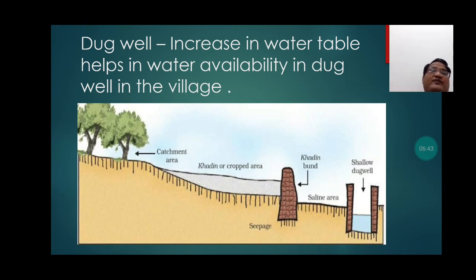In this way we can notice that there was minimum wastage of the water, as the water was fully utilized to restore the groundwater table.